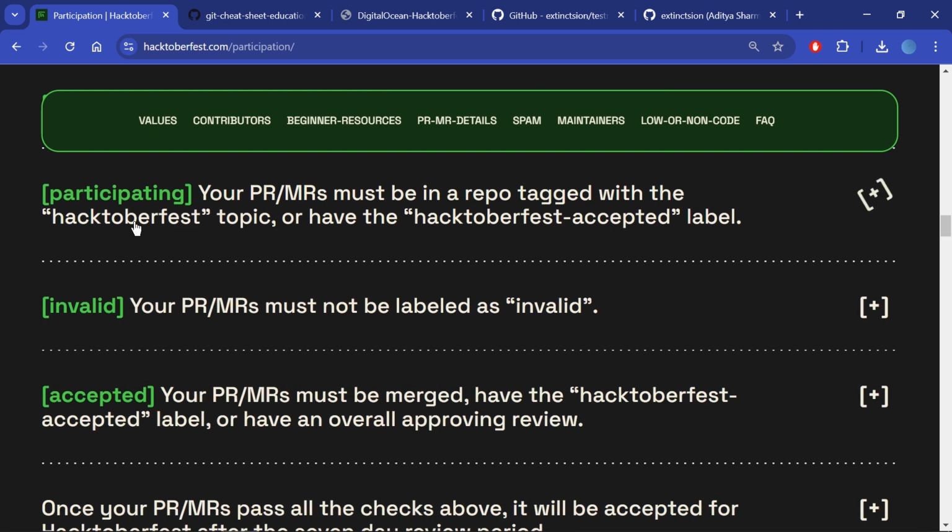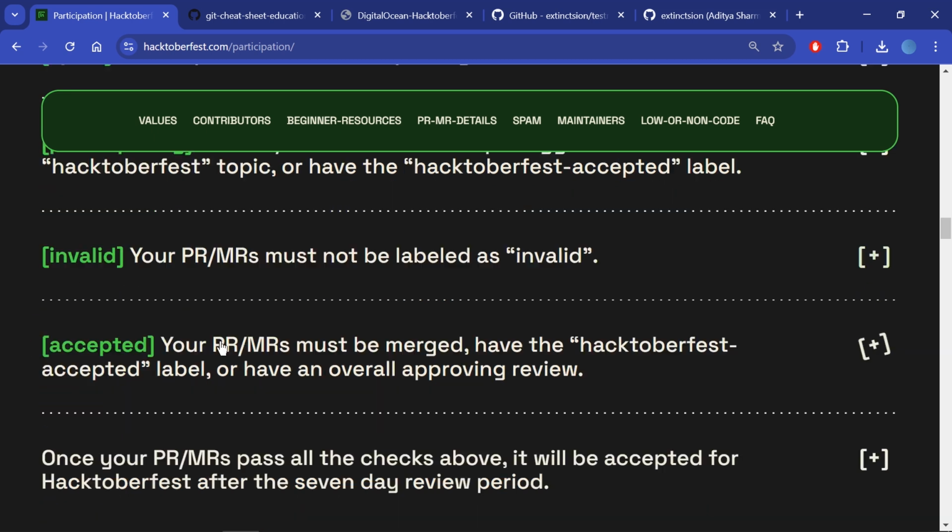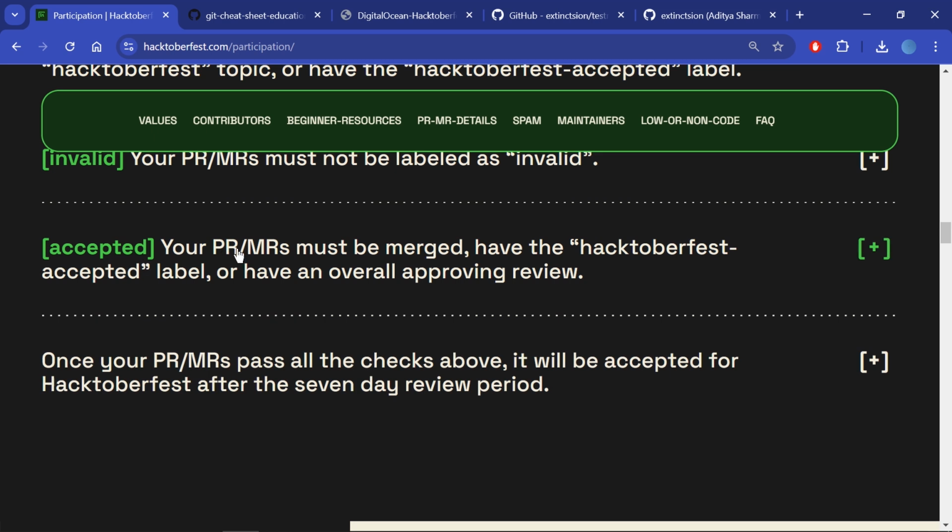The participating tagged repo can be accepted when it has been tagged with the Hacktoberfest topic or the Hacktoberfest accepted label. Invalid repos must be avoided. If your PR or MR, merge request, is tagged as accepted, then it will be counted as a Hacktoberfest accepted PR.